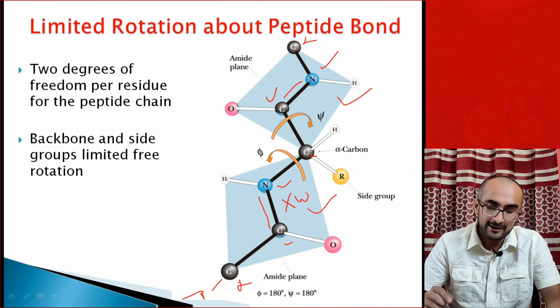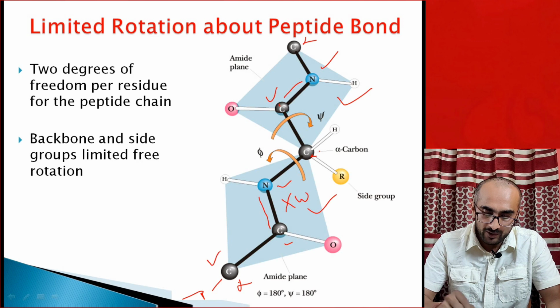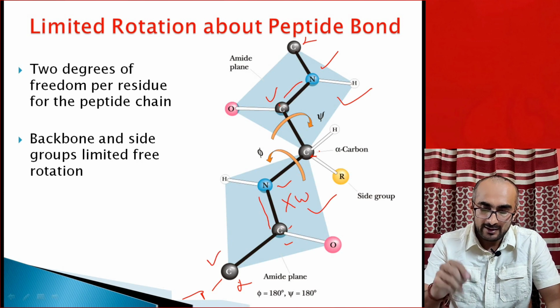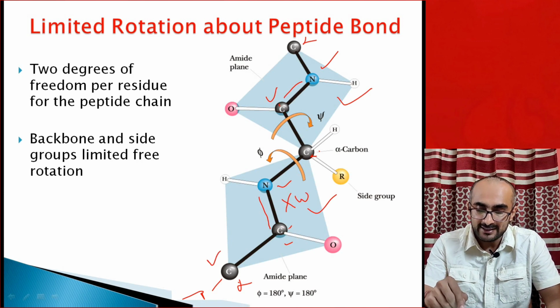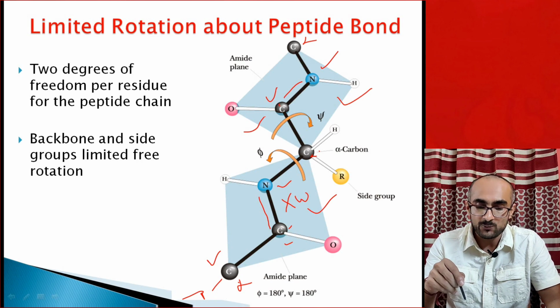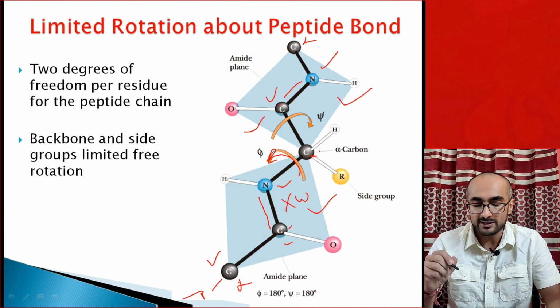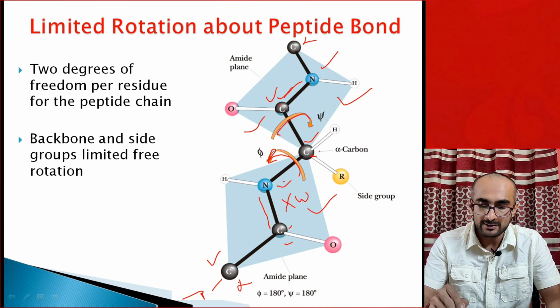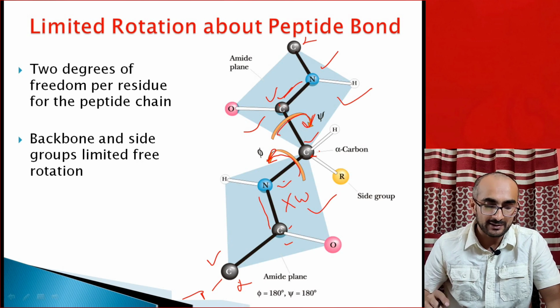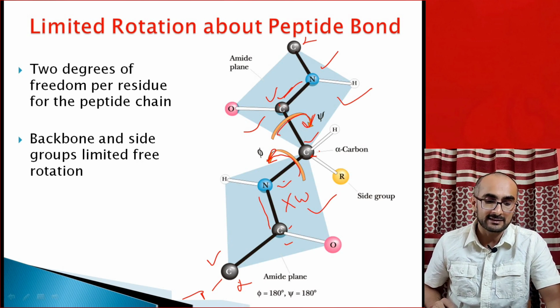So this cannot rotate, but the bonds between C alpha and C, and N and C alpha, they are single bonds, CC and CN bonds, and they are free to rotate. They are designated as phi and psi. The angle between N and C alpha is called phi rotation because this CN single bond is free to rotate. Similarly, the C alpha and C bond is called the psi bond or psi angle, that's also free to rotate in case of protein structure.